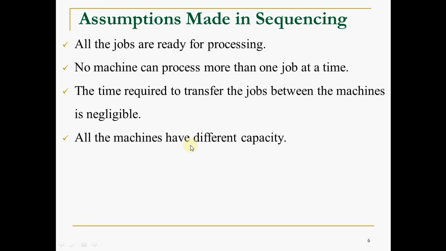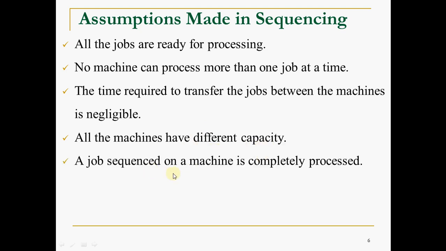All the machines have different capacity. A job sequenced on a machine is completely processed. So once you load a job on a machine, it will be completely processed, then only it will go to machine 2. It will not be half done, in other words.